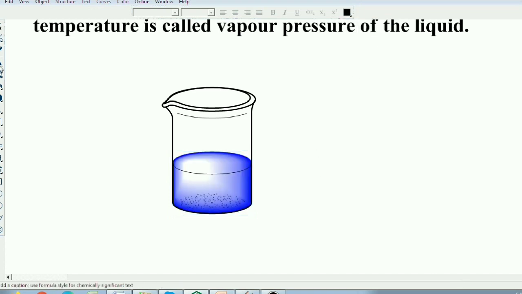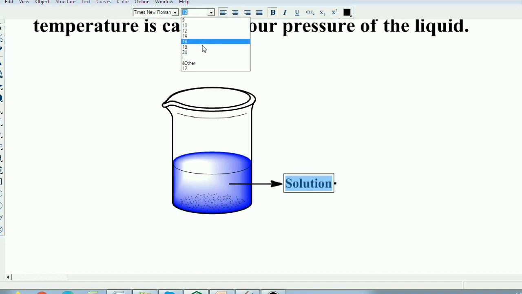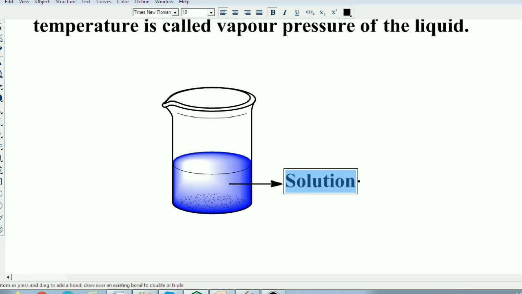Some of the liquid molecules which are present at the surface are vaporized, and the vapor exists at the surface of the liquid.